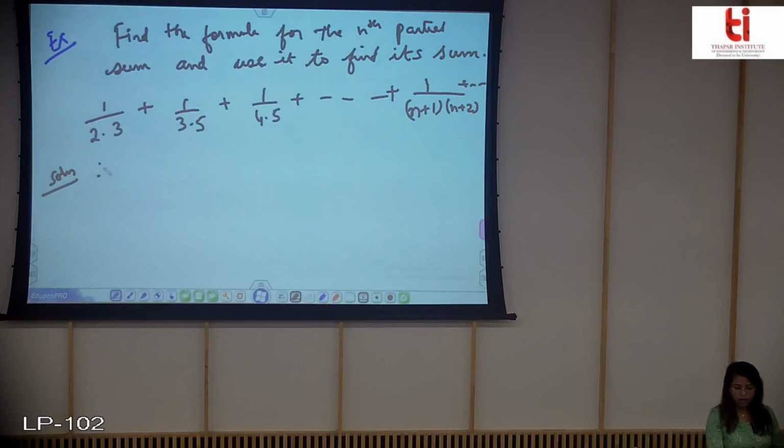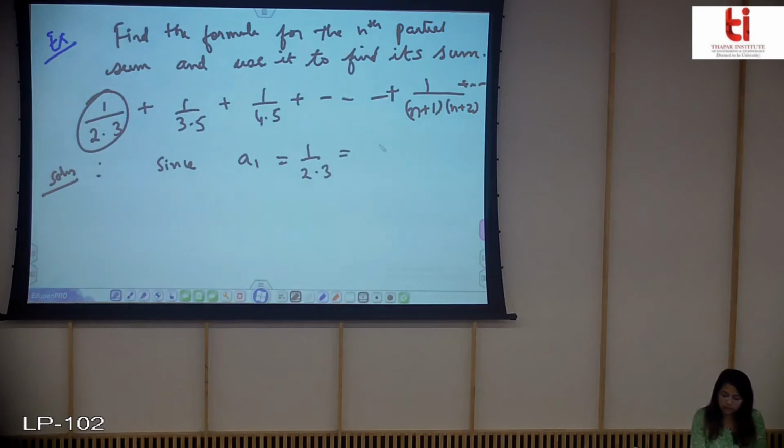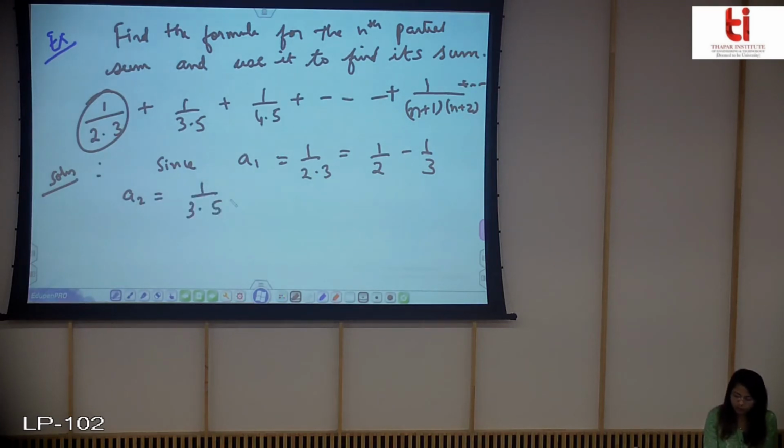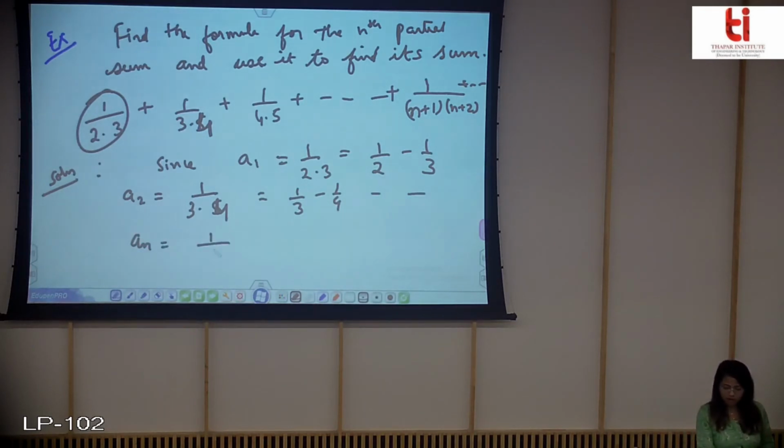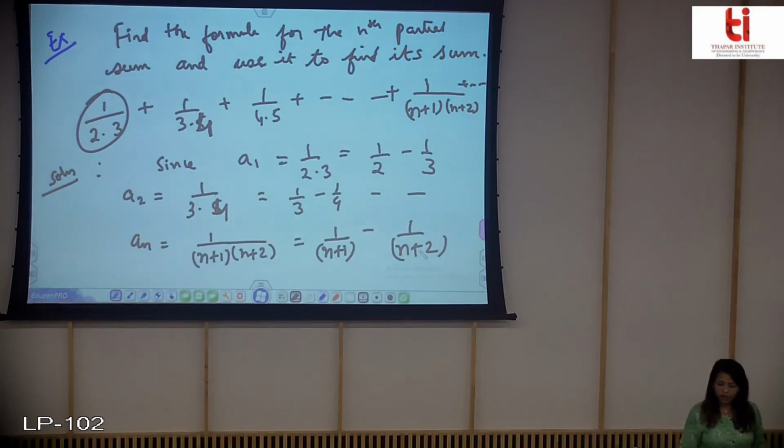Just by observation, we can write A1, the first term, as 1 by 2 minus 1 by 3. Then A2 will be 1 by 3 minus 1 by 4, and so on, and the nth term can be written similarly. Now what will be our Sn?